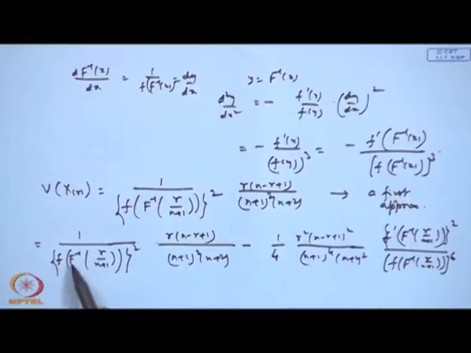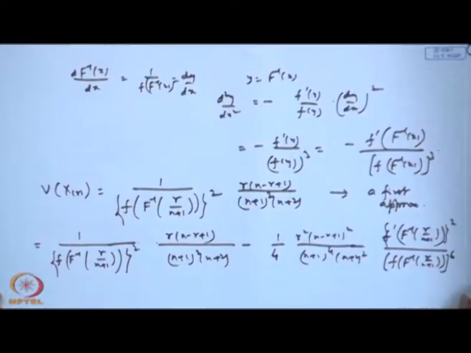So, if the form of capital F is known, you can have the expressions for the order statistics, and the amount of the error in these approximations is not much. Some calculations have been done for various values of n and r for specific distributions, and then one can check how much error is there. These approximations are quite satisfactory, especially if I consider the second order approximation.